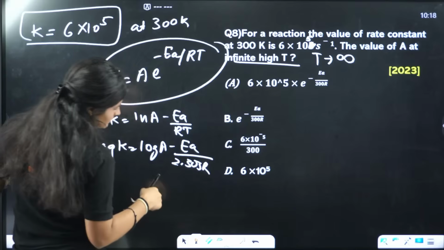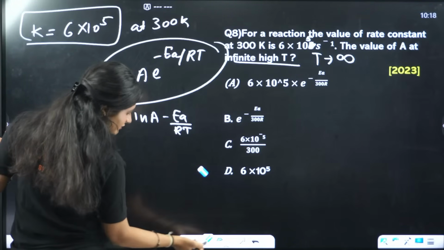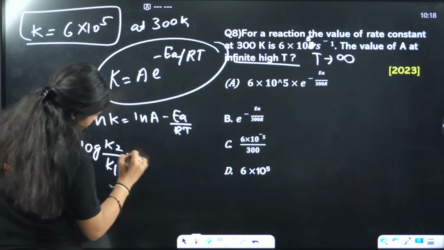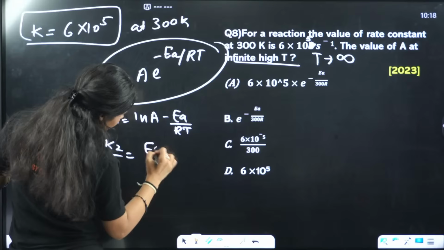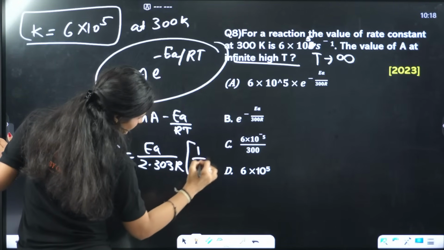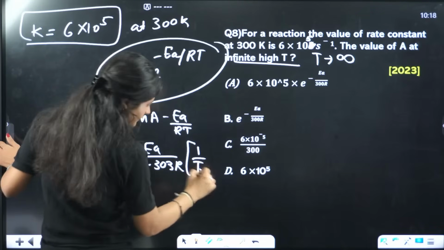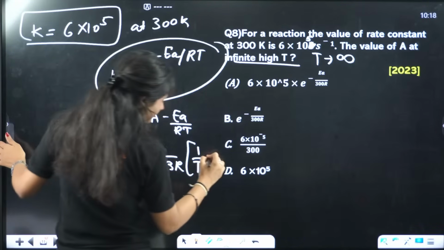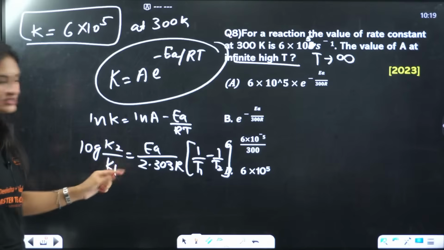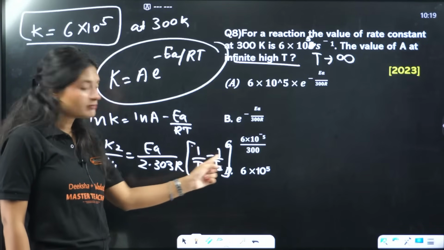2.303 R. No, actually, for the case where two rate constants are given, the equation is this: log of K2 by K1 equals EA by 2.303 R times 1 by T1 minus 1 by T2. If you don't remember K2 and K1, one more thing you can do: T1 and T2 are written here, right? So that means T2 minus T1.